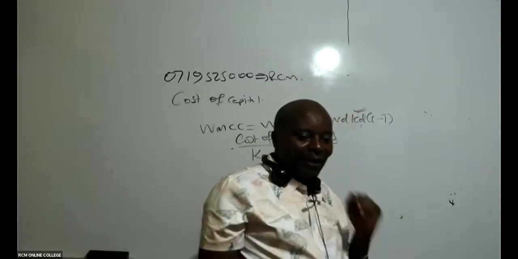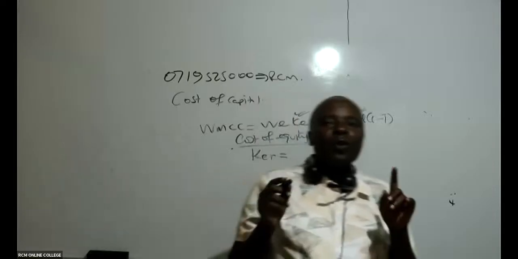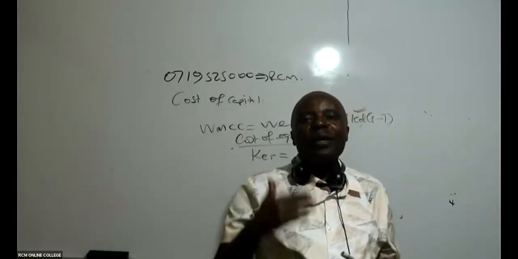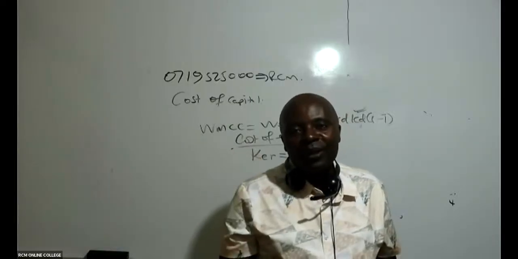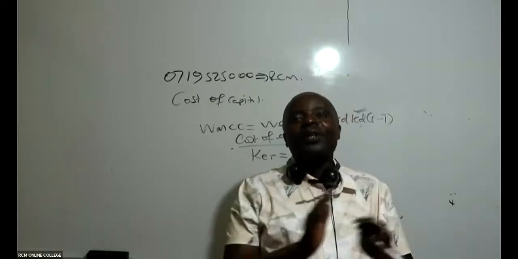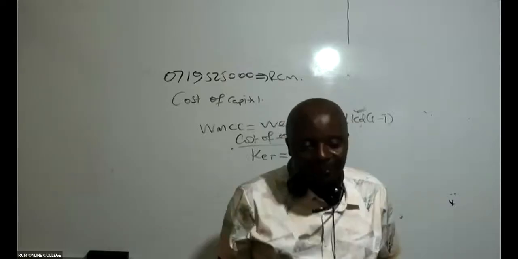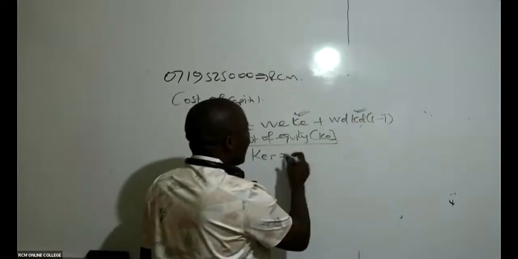CAPM cannot apply here, because for you to use CAPM, you must hear language like risk-free rate of return, or expected return of the market portfolio. All those things are not there. So in this case, CAPM is not applicable totally.